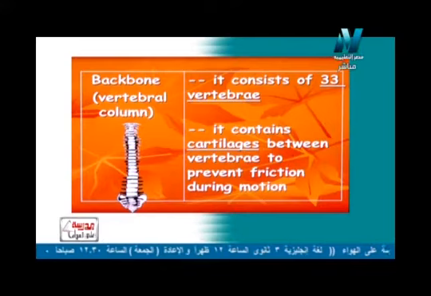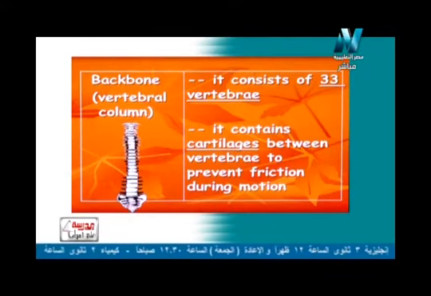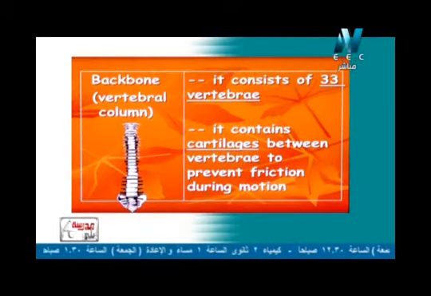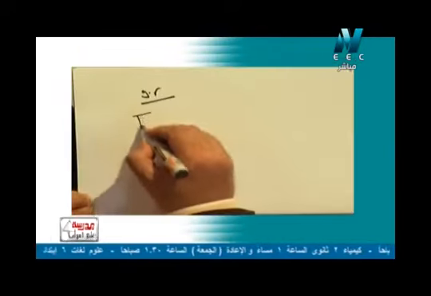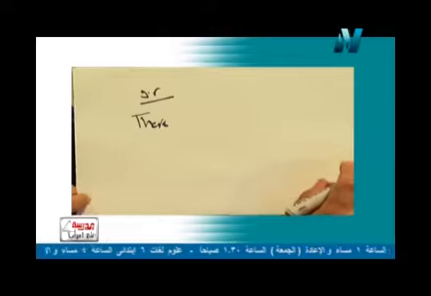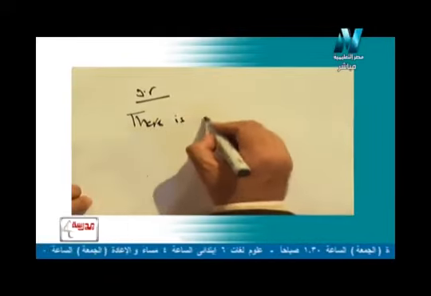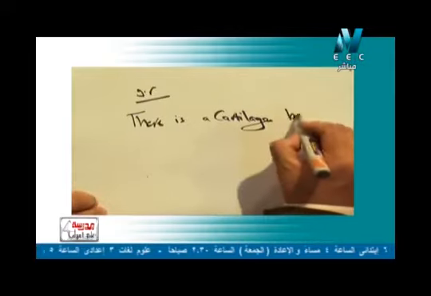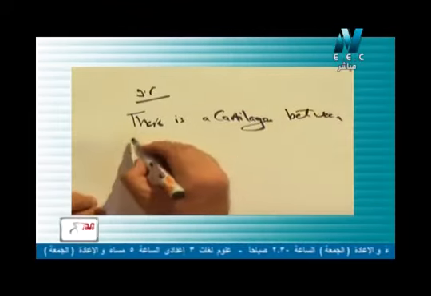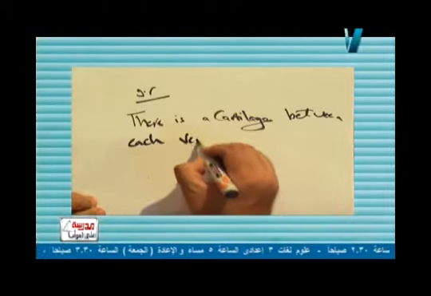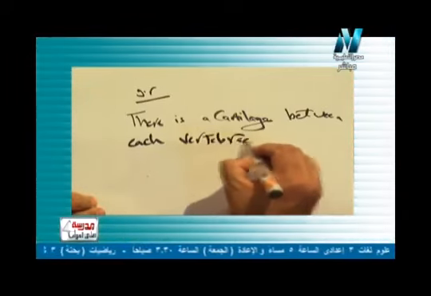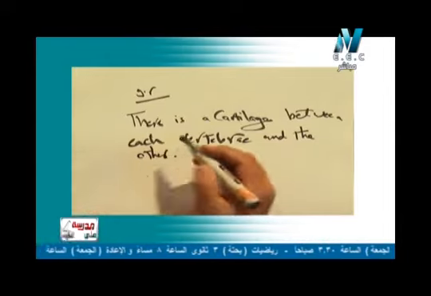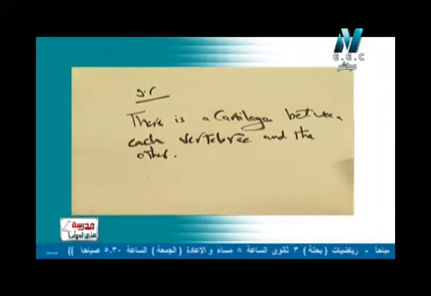So now we'll have a very important give reason question. Let me write it. The question says نكتب مع بعض. Give reason. There is a cartilage, cartilage قلنا يعني غضروف, between each vertebra and the other. ليه ربنا خلق cartilage بين كل vertebra والتانية أو حتى بين each bone and the other?